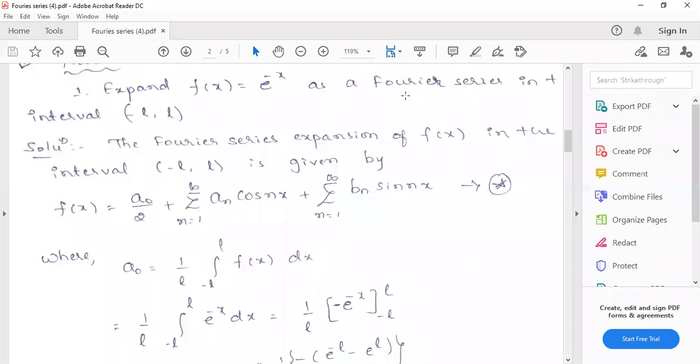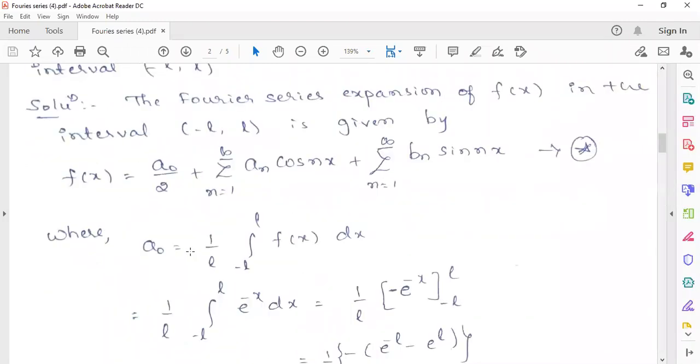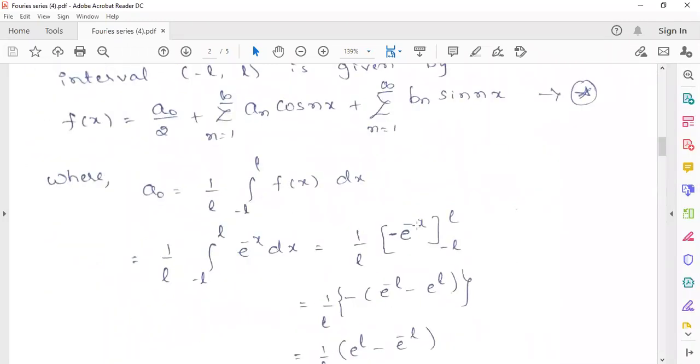What's the integration of e power ax? Integration of e power ax is e power ax by a, right? So that means a value is minus 1. So it will become e power minus x by minus 1. So you can shift that one to the numerator. It will become minus e raised to minus x, where the limits vary from minus L to plus L.